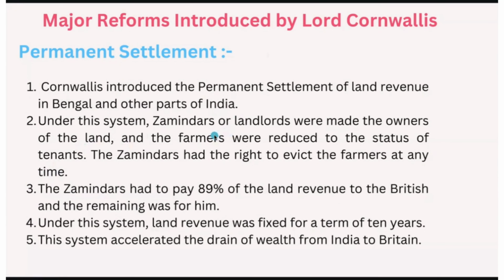So zamindars or landlords were made the owners, whereas the farmers were given the status of tenants. Under this permanent settlement land revenue system, the zamindars had the right to evict the farmers at any time. They had the right to throw them out at any time. Also, zamindars had to pay 89% of the land revenue to the British, and the remaining 11% was for the zamindars.